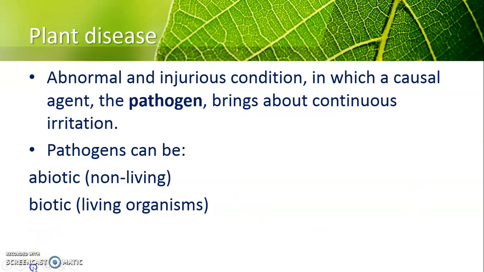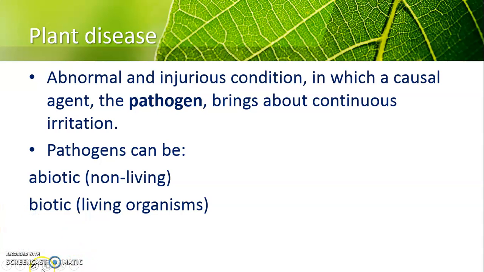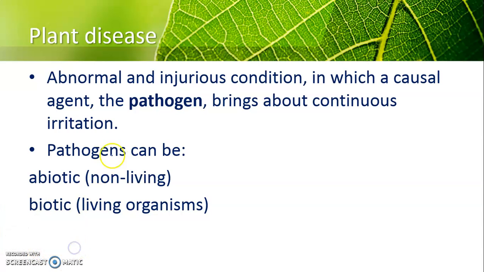Okay, so it's an abnormal and injurious condition. A plant disease has to be abnormal. If it is normal, then it is not a disease. And also it has to be injurious. It means it's harmful to the plants. If it is not harmful, then it is not a disease.